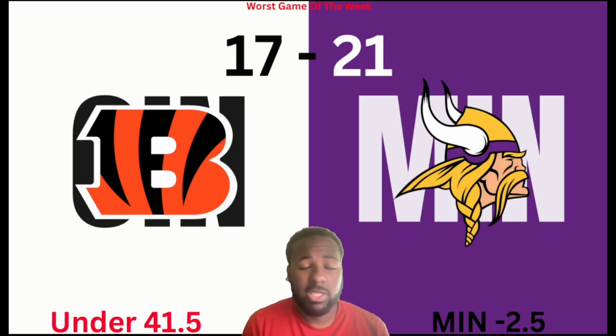So this game could go either way. Like I said, it's a coin flip. Pick who you want to here. Under 41.5. I was ready to go over if both starting quarterbacks were playing, but just because they're both backups, I'll take the under. And then Minnesota minus 2.5.